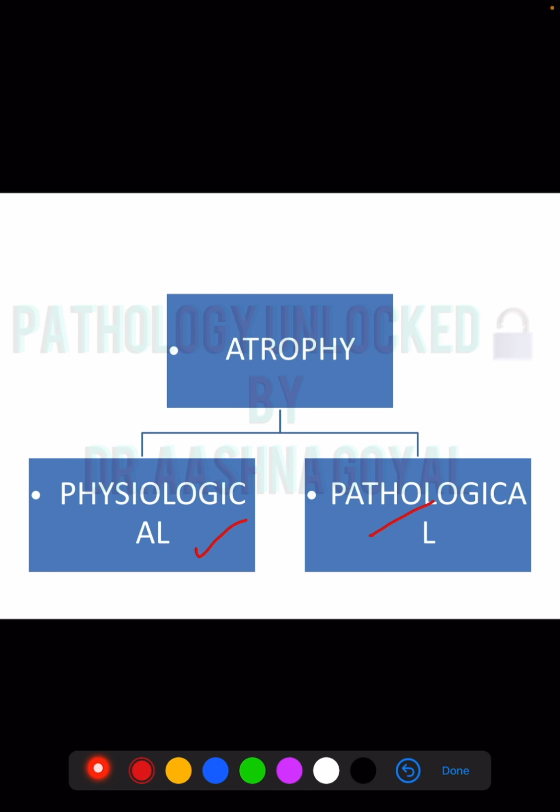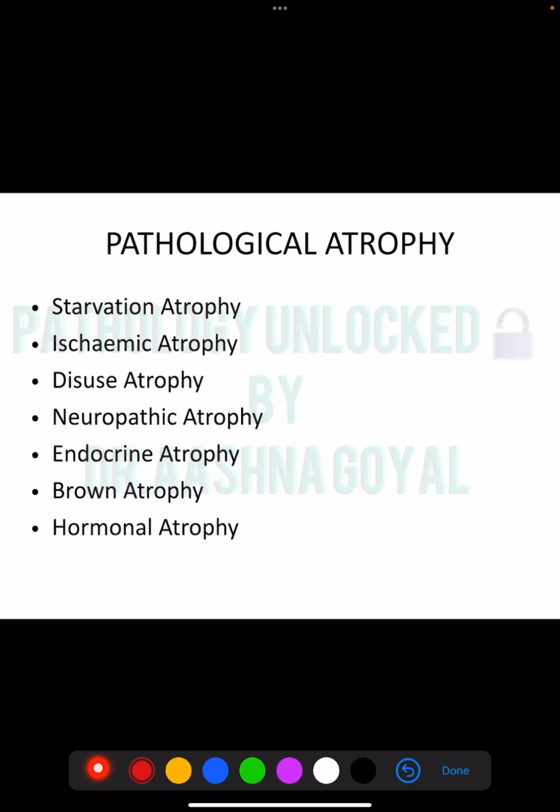So, physiological examples: it is because of aging, atrophy of brain with aging, or atrophy of gonads after menopause. Pathological can be starvation atrophy, ischemic atrophy, disuse atrophy, neuropathic, endocrine atrophy, brown atrophy, hormonal atrophy. Starvation atrophy is because of starvation, depletion of fats and carbohydrate stores which is followed by protein metabolism. Then we have ischemic atrophy. It is seen in Raynaud's phenomenon or Buerger's disease. Disuse atrophy: in case of a fractured arm, there is atrophy of the muscle.